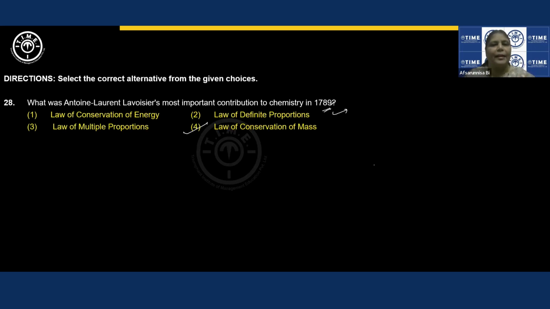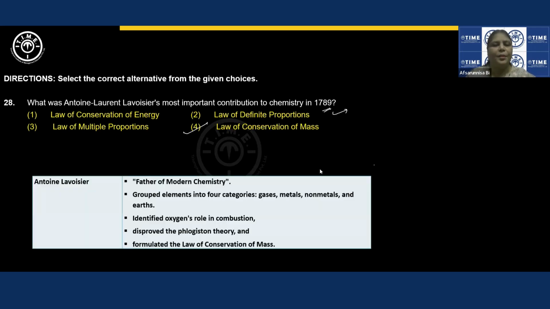He is the scientist who is associated with disproving the phlogiston theory. I'll show you here. Phlogiston theory is very important, and this is also asked a number of times. Also, he is known as the father of modern chemistry.